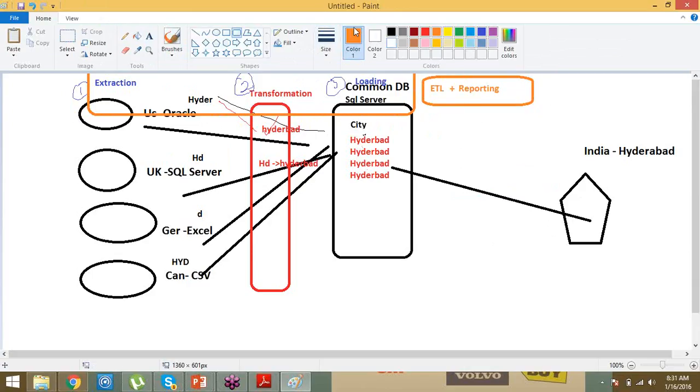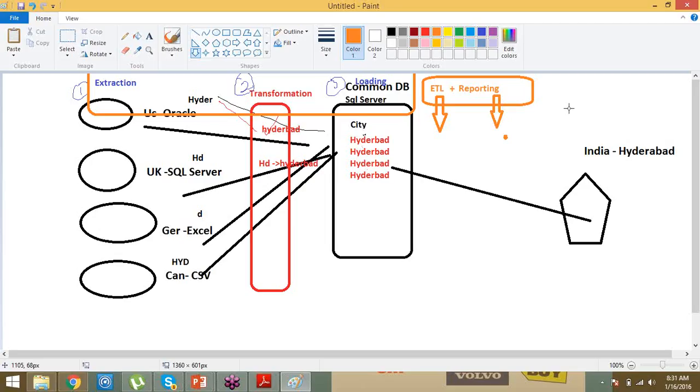Now coming to the technologies. In the market, there are many technologies supporting ETL and many supporting reporting. Among ETL tools, Ab Initio is there, SSIS is there, Informatica is there, DataStage is there. Similarly, for reporting we have Cognos, Crystal Reports, SSRS, SAP BO. Lots of different tools are there.